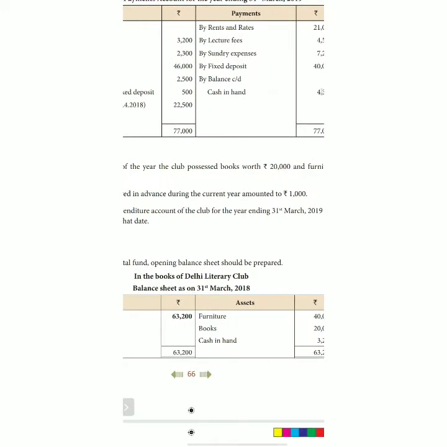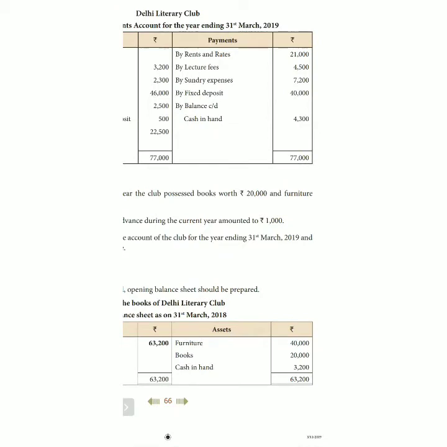Rent and rates 21,000. Lecture fees 4,500. Sundry expenses 7,200. Fixed deposits 40,000. Closing cash in hand is given as 4,300.